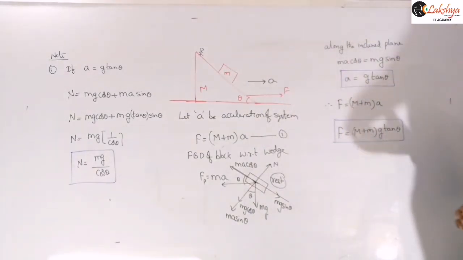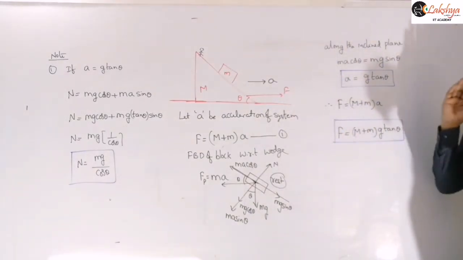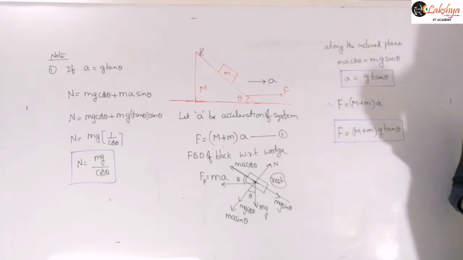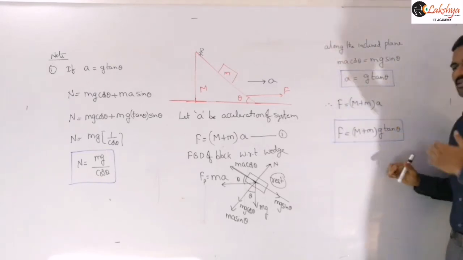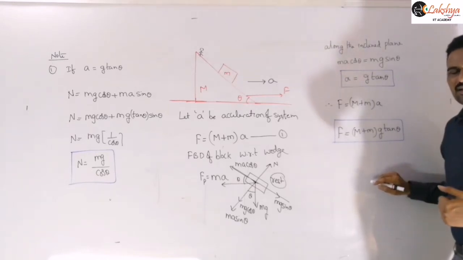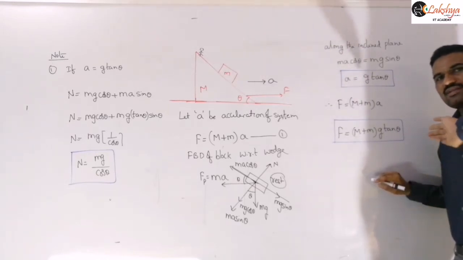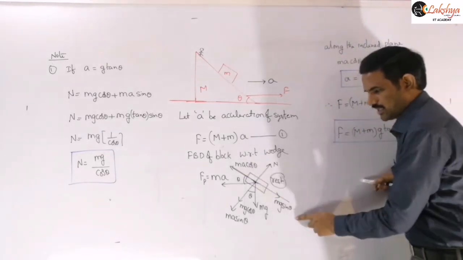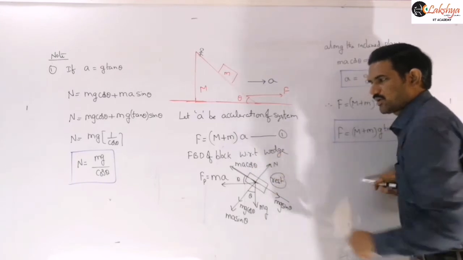The other thing we can mention here is, if acceleration is equal to g tan theta, it will remain at rest. If acceleration is less than g tan theta, it slides down. If acceleration is more than g tan theta, the block slides up. We just need to compare mg sin theta and ma cos theta.